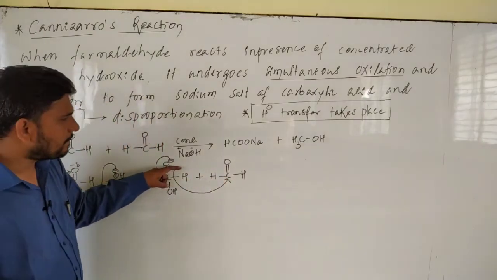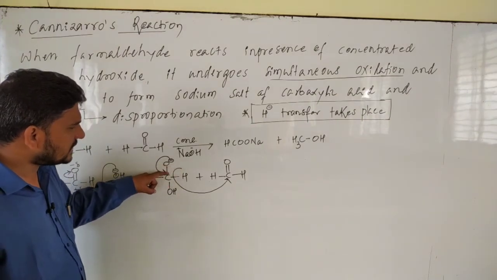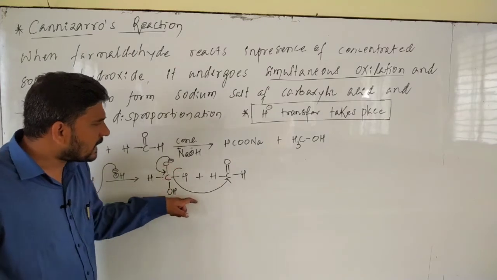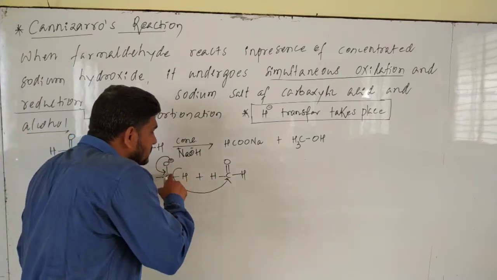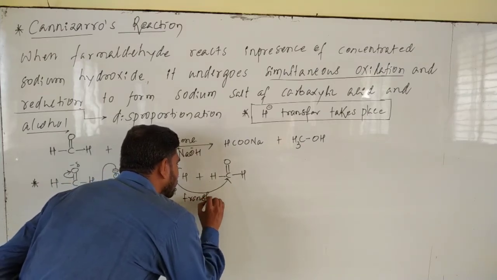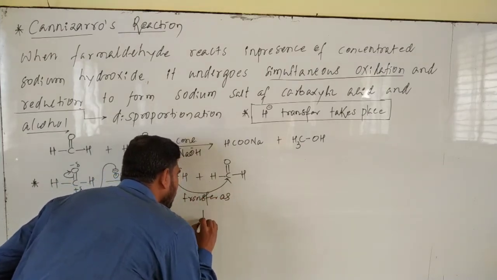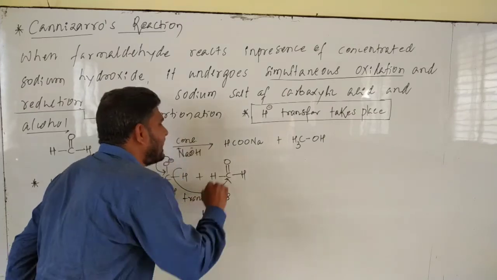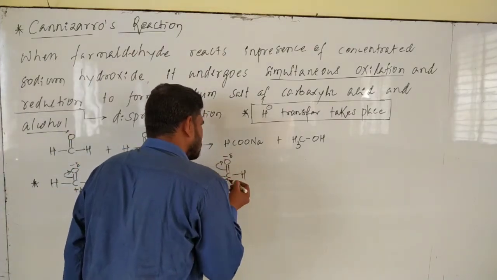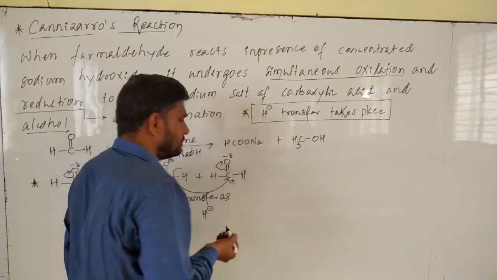I have shown it like this because H takes the electron pair from the carbon also, which means it transfers as a hydride ion, H minus. This is plus, this is minus, yes, attack takes plus.